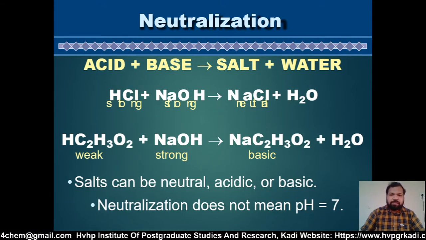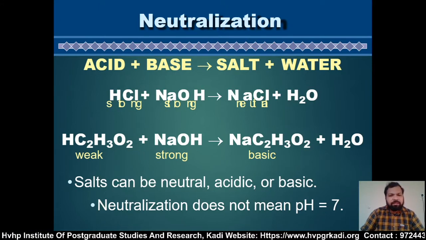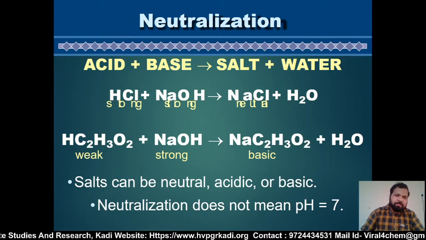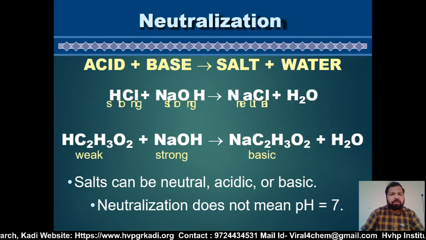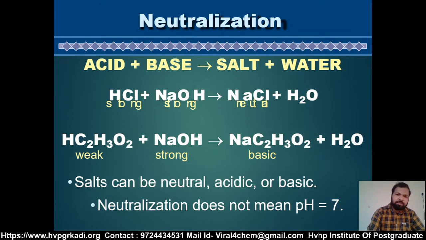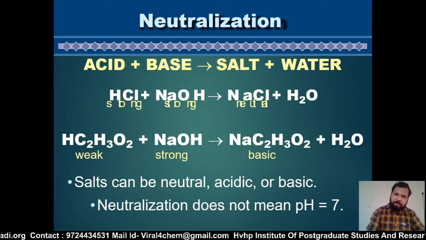Sodium acetate is a salt. Here acetic acid is a weak acid and NaOH is a strong base. An acid-base reaction always gives salt and water, which can be neutral, acidic or basic. Neutralization does not mean the pH is 7.